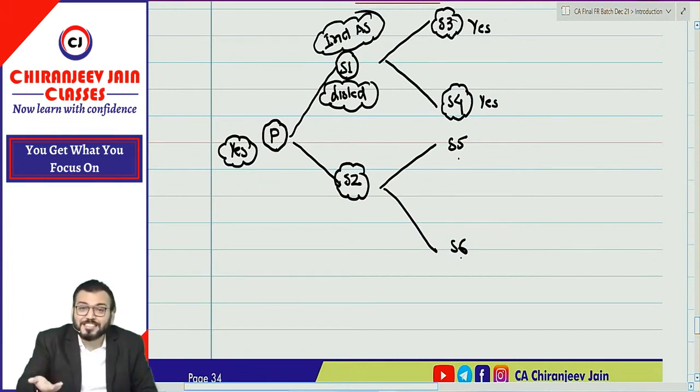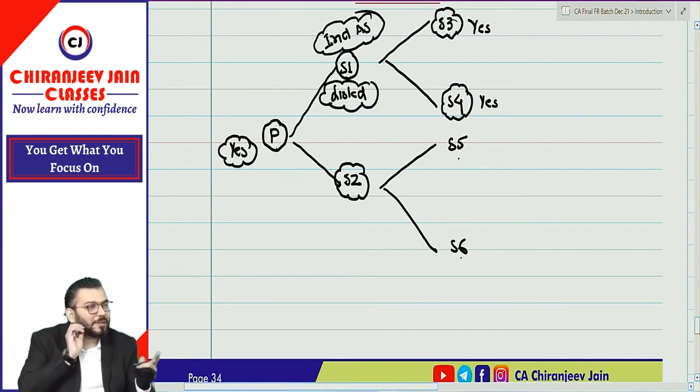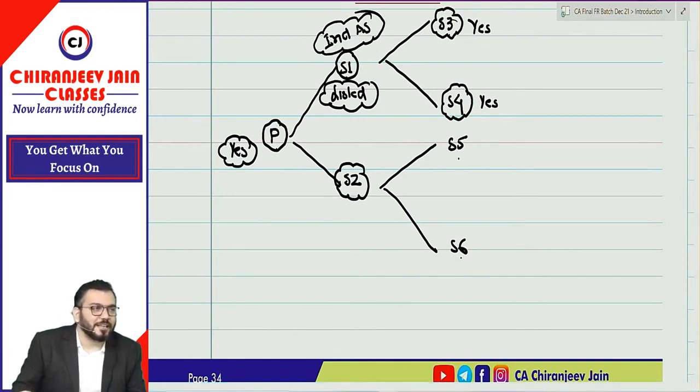It is as per the intention of law. Why? Even though for S2 Ind AS is not applicable, they need to provide information to parent company for preparation of consolidation.